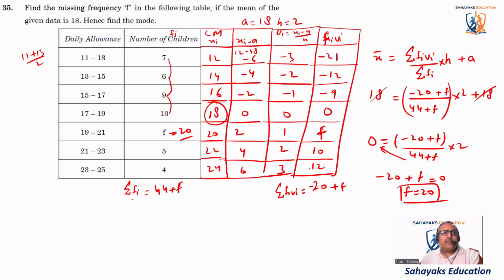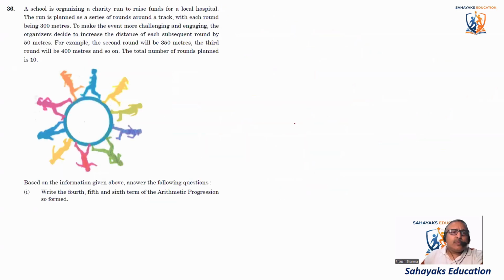Okay, so coming to the next question. These are scenario-based questions. A school is organizing a charity run to raise funds for a local hospital. The run is planned as a series of rounds around a track, with each round being 300 meters. To make the event more challenging and engaging, the organizers decide to increase the distance of each subsequent round by 50 meters. For example, the second round will be 350 meters, the third round will be 400 meters, and so on. The total number of rounds planned is 10.